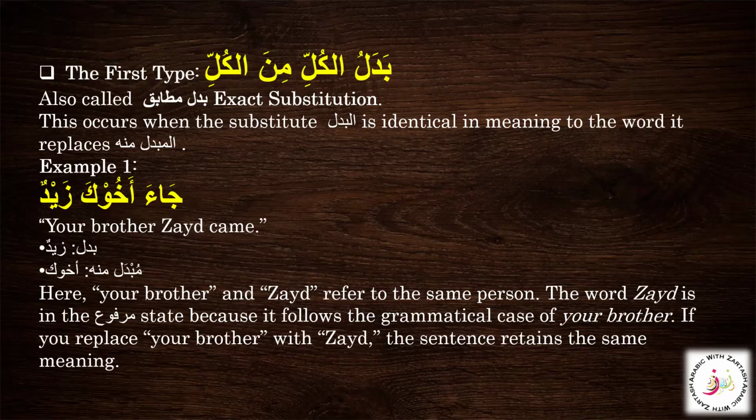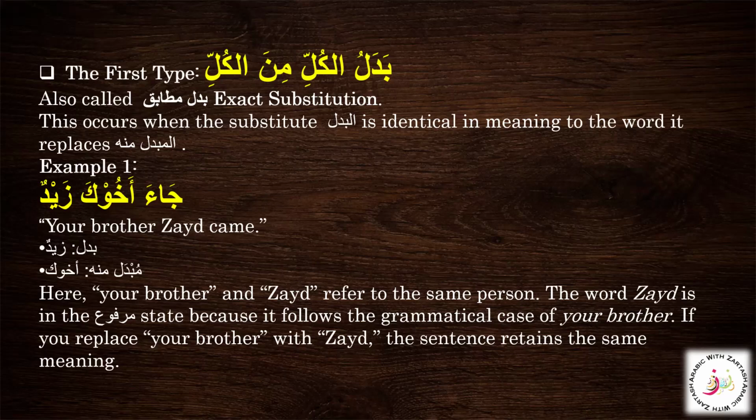So here you need to know that badal kul min kul occurs when the substitute badal is identical in meaning to the word it replaces, the mubdal minhu. This type, badal kul min kul, means the entire substitute is exactly the same as the word before it.